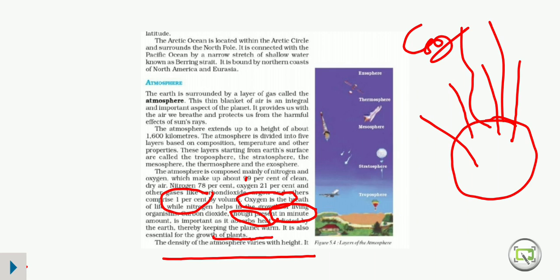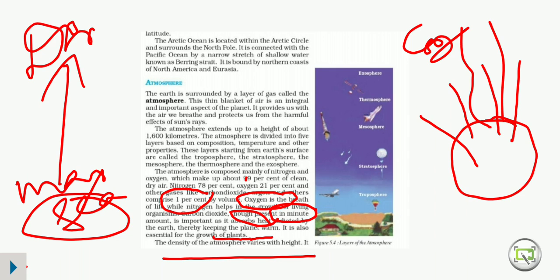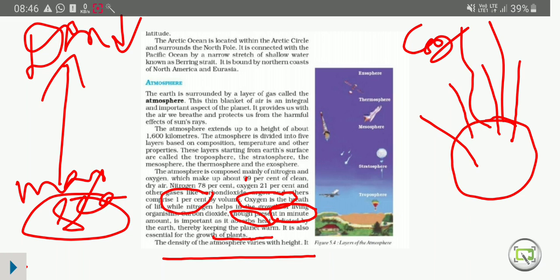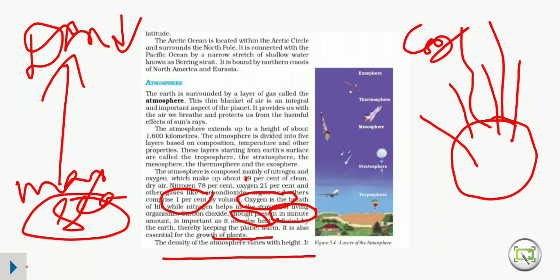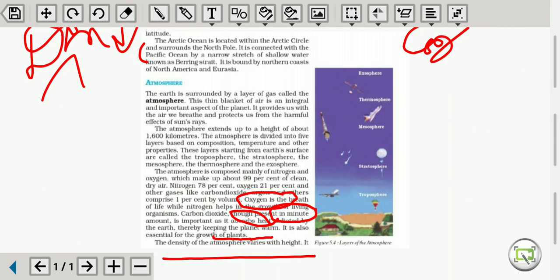Next they are talking about density of atmosphere. It varies with the height. You should know that at the sea level the density of air is maximum. When you go to height, the density of air decreases. So I think this is very clear to you now.